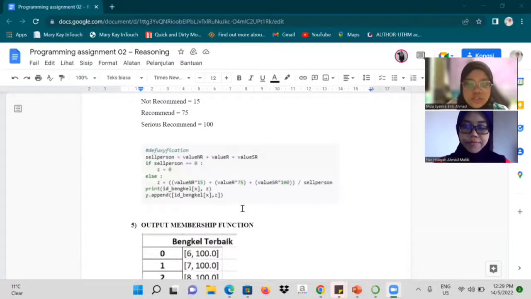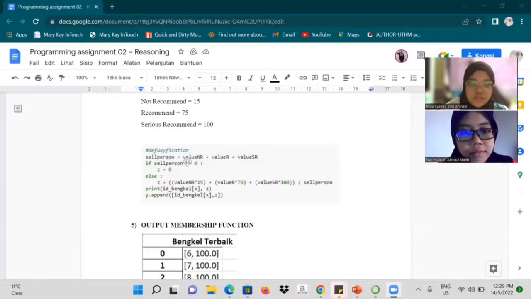So this is the calculation for the defuzzification. We put the variable to hold the value in a cell person. Then we will use the selection if else, so we can see if the cell person has a value or not.